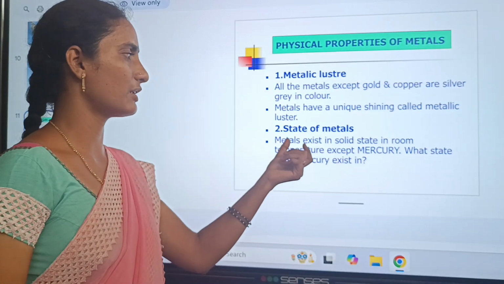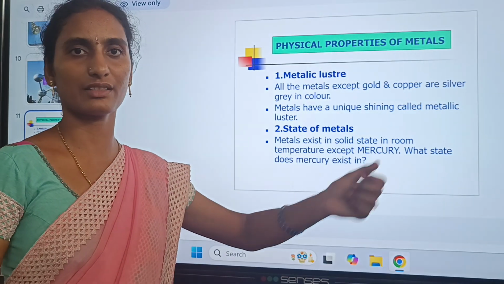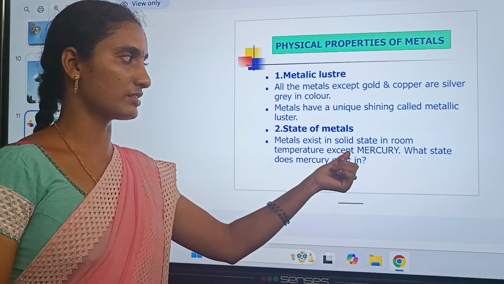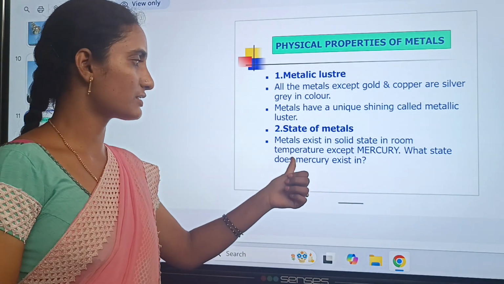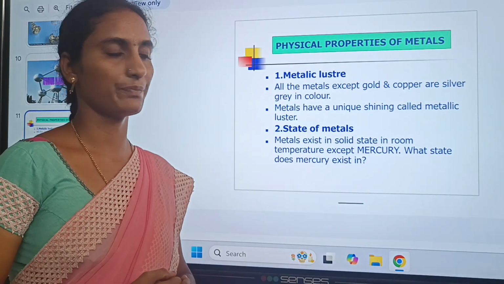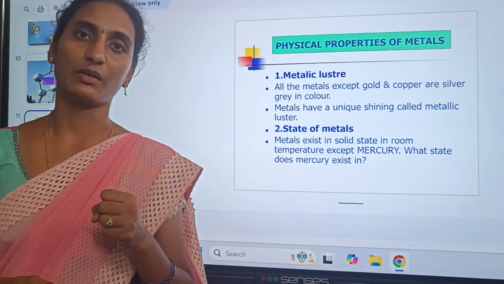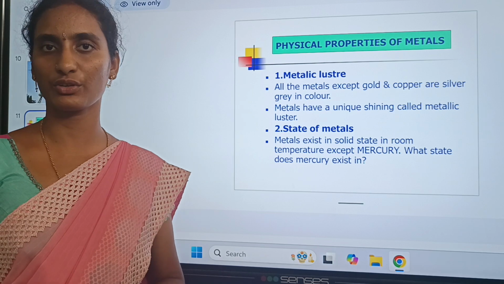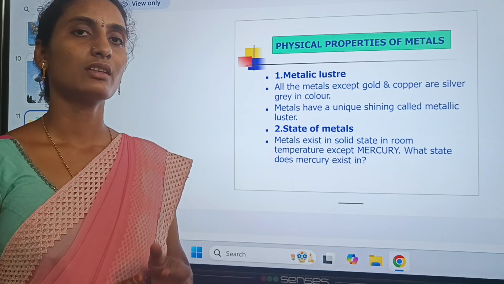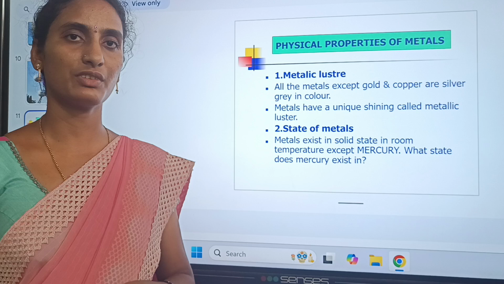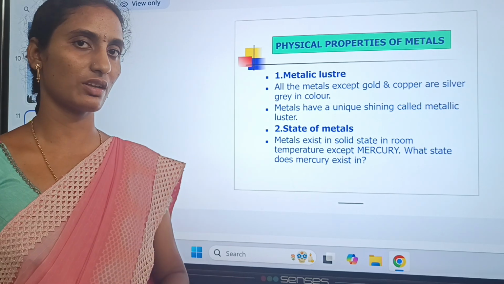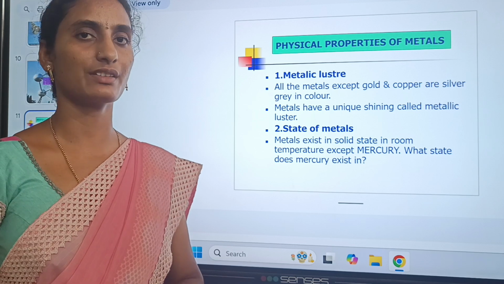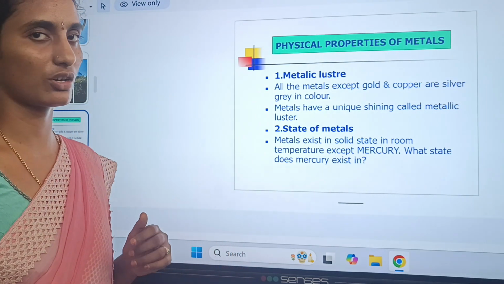States of metal. Metals exist in the solid state at room temperature, as I told you previously. Mercury is the exception. At what temperature will mercury be solid, and at what temperature liquid? Mercury needs a certain amount of cooling to be solid. At normal room temperature it is in the liquid state. That is the main character of mercury among metals.